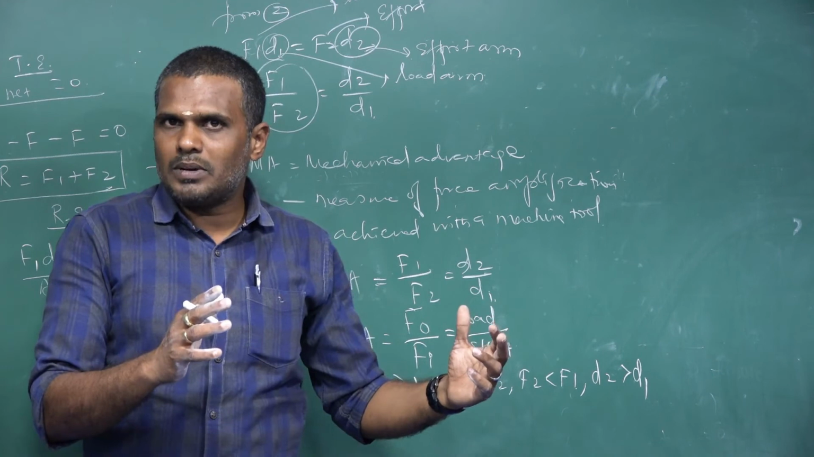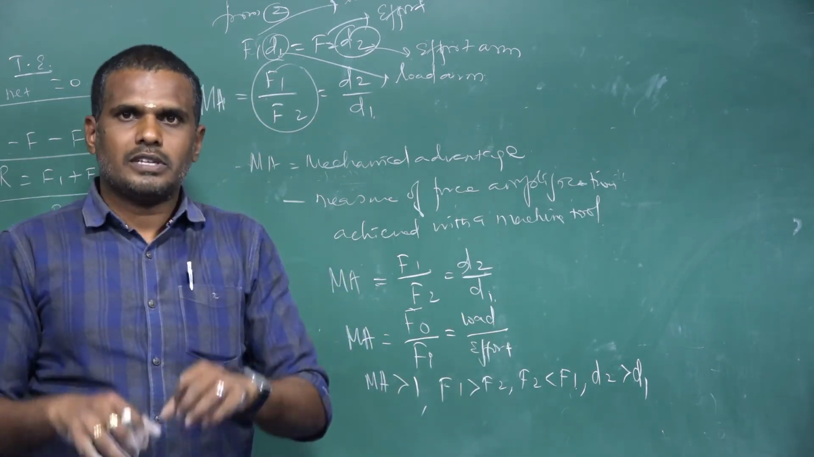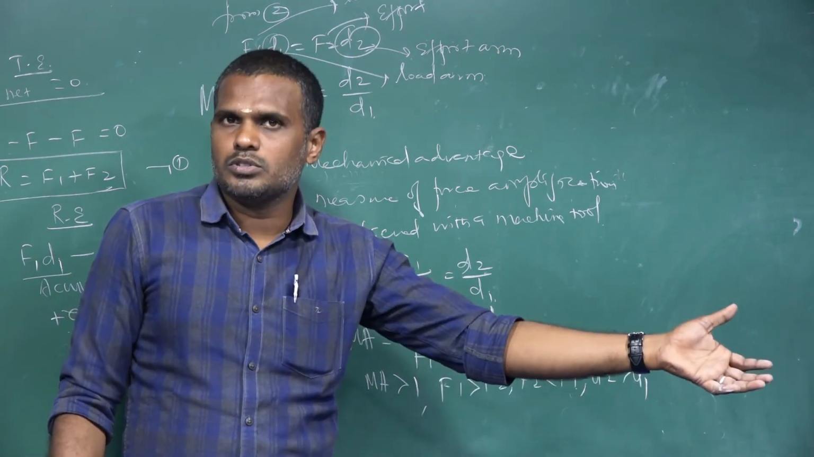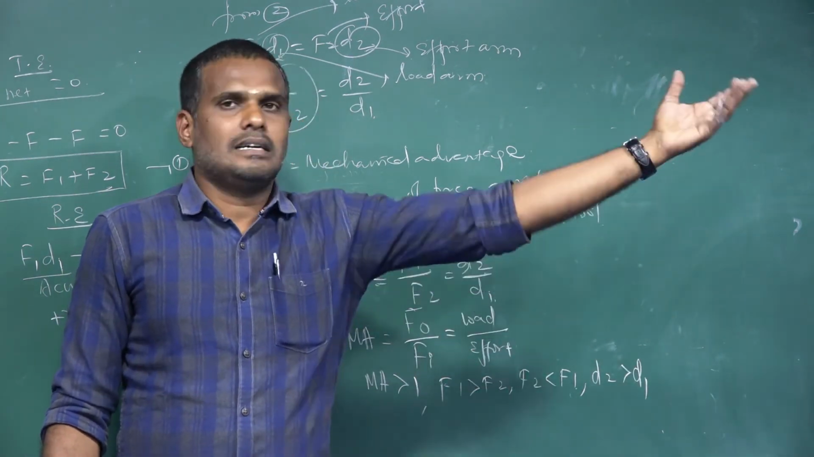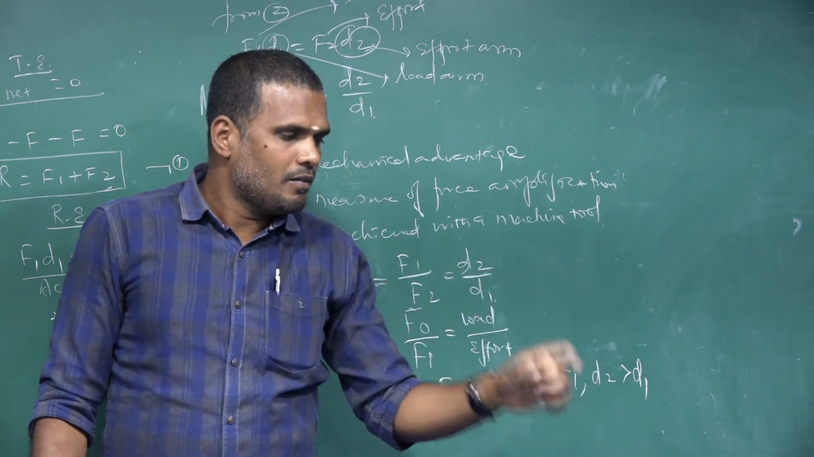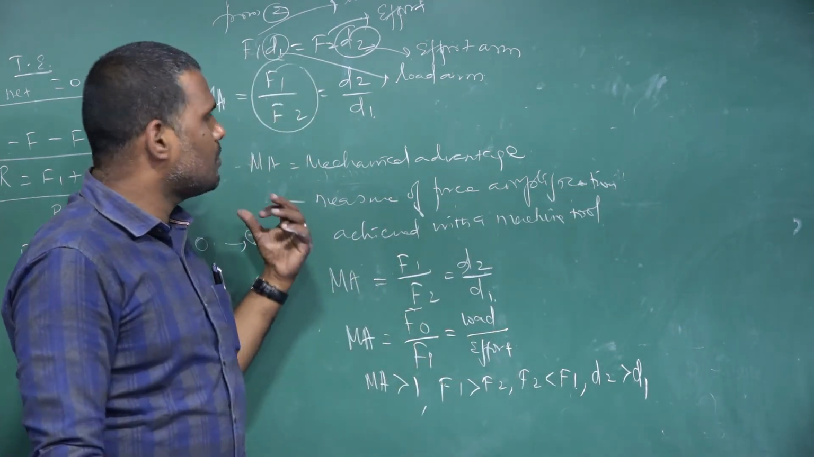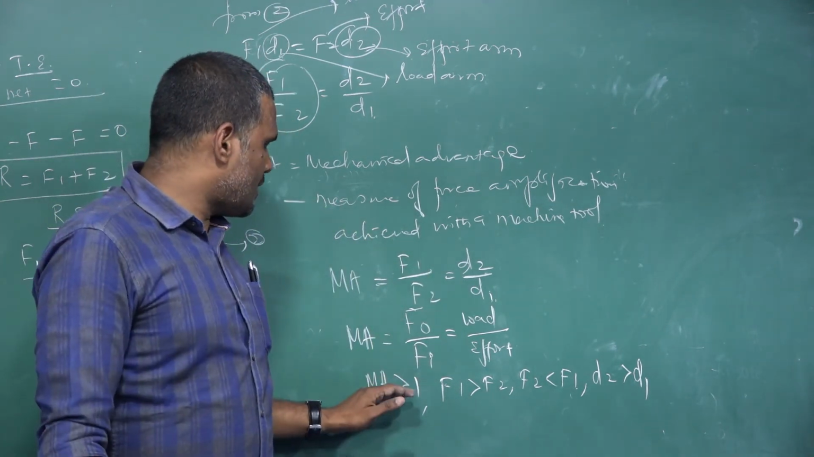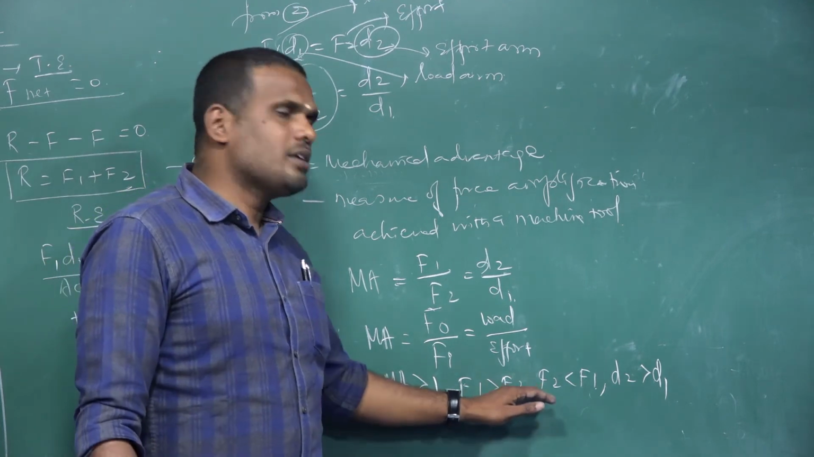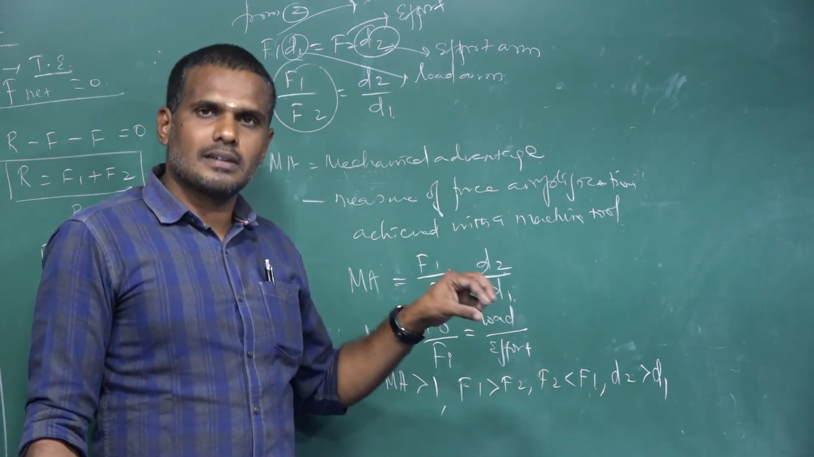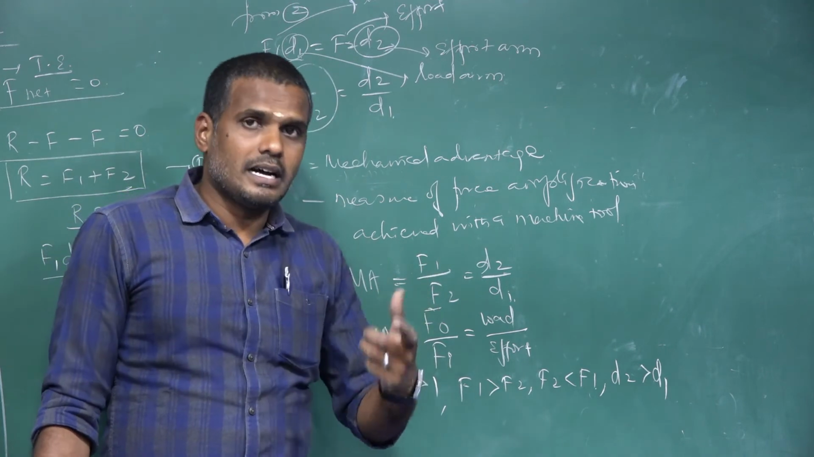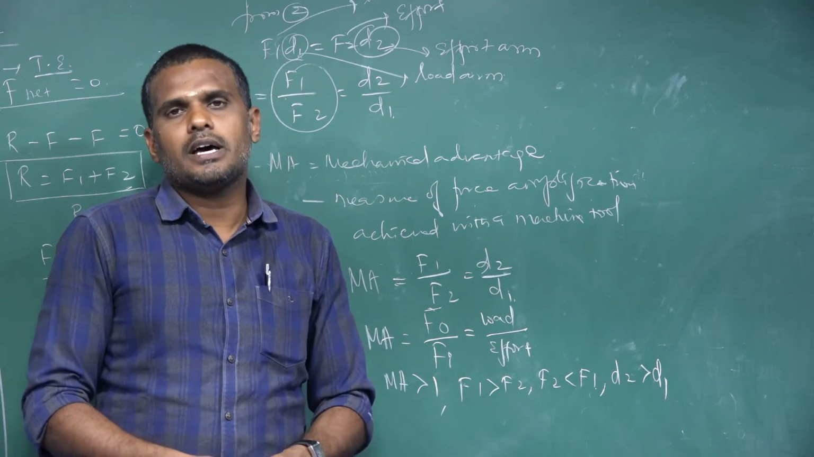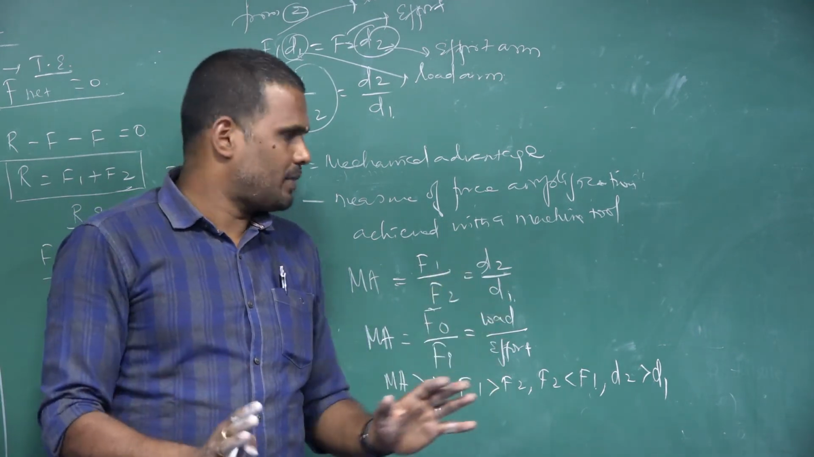So what exactly happens here? You are applying a small amount of force. Effort is very small, and then the load lifted is very huge. Means a large amount of force is given as the output. And fulcrum is this point, the point where the support has been obtained. So when mechanical advantage is greater than 1, F1 is greater than F2, which means load is greater than the effort, which indicates that a smaller amount of force provided is used to lift a huge load. That's the meaning.